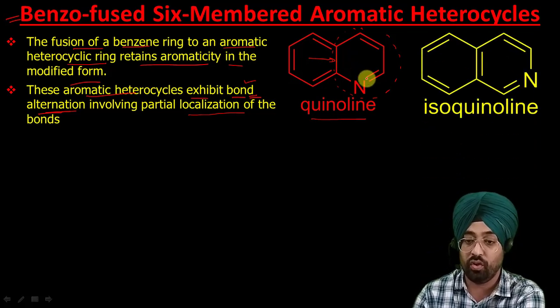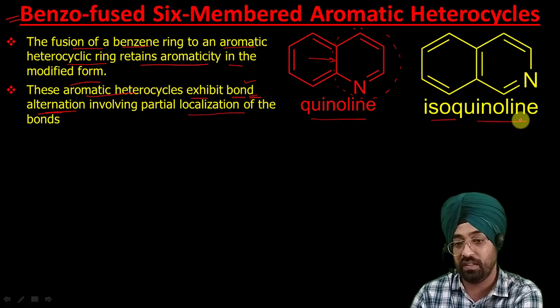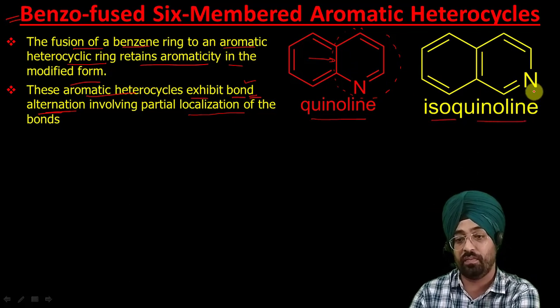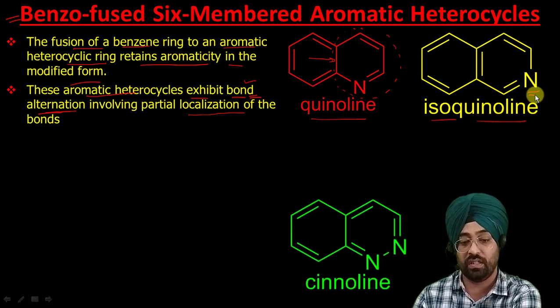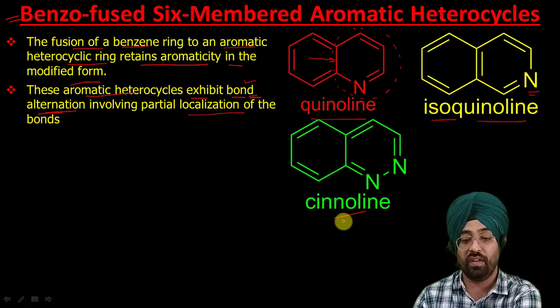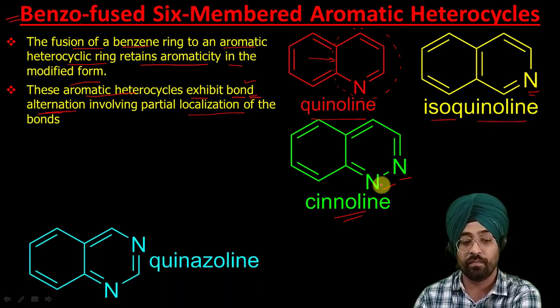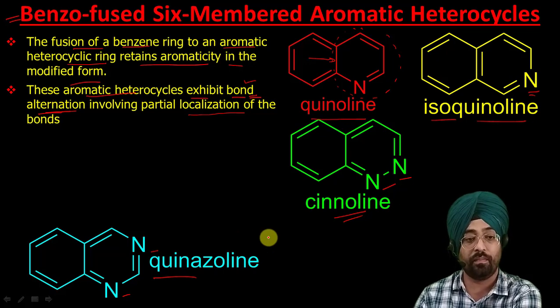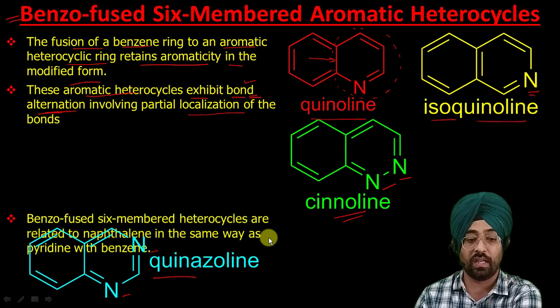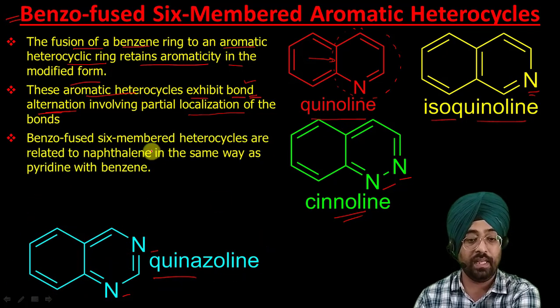This is isoquinoline, an isomer of this, because it varies the position of nitrogen. It was at this position, now it is at this position. And this is cinnoline, where we have 2 nitrogens at the 1,2 position. This is quinazoline, 2 nitrogen atoms at 2 different positions. So these are some examples of benzo fused 6-membered aromatic heterocyclic compounds, and these you can see